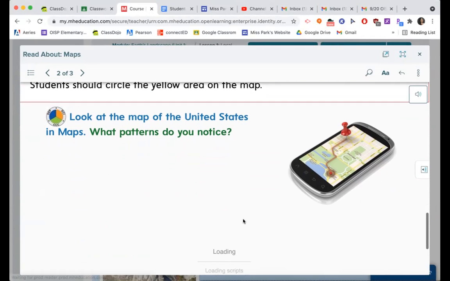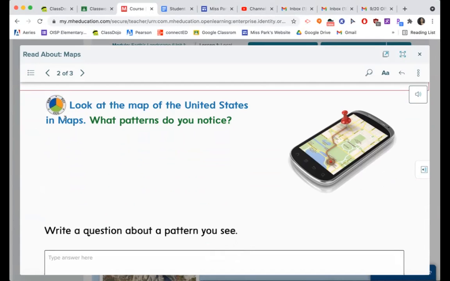Now look at the map of the United States in maps. What patterns do you notice?